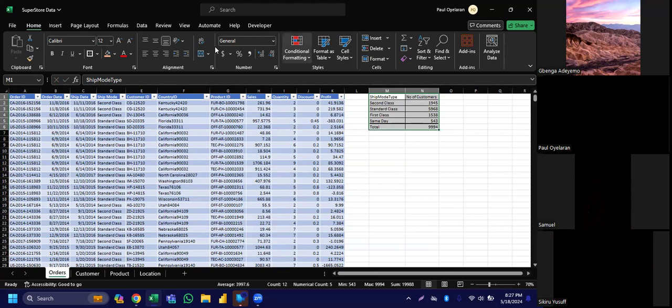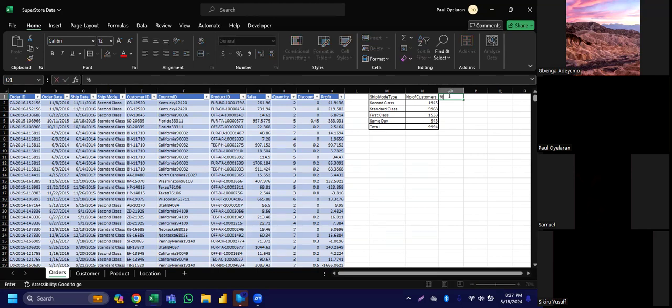Let's take the analysis a step further so that we can learn it very well. We can now put a percentage here too. Though it's not part of the scope, as an analyst we really need to use percentages so that they help our stakeholders know what we are talking about. For the percentage, we'll do equals this divided by the total.